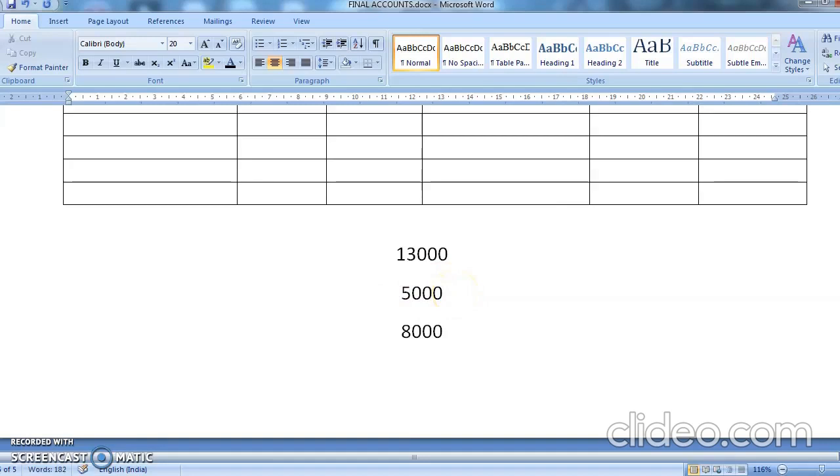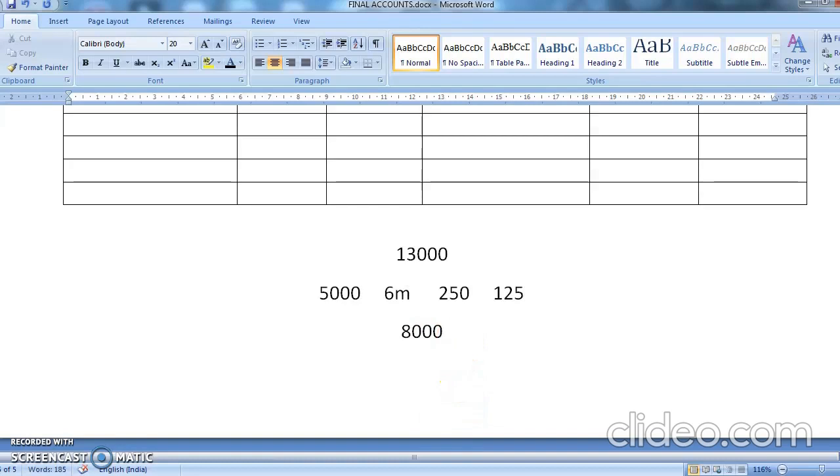Yeah, 8,000. Now 5,000 you have purchased for 6 months. Am I correct? So what is 10% of 5,000? It is 500. So 5% will be 250. 250 is for the whole year. For the 6 months it is 125. Now 8,000 you are using for the whole year.